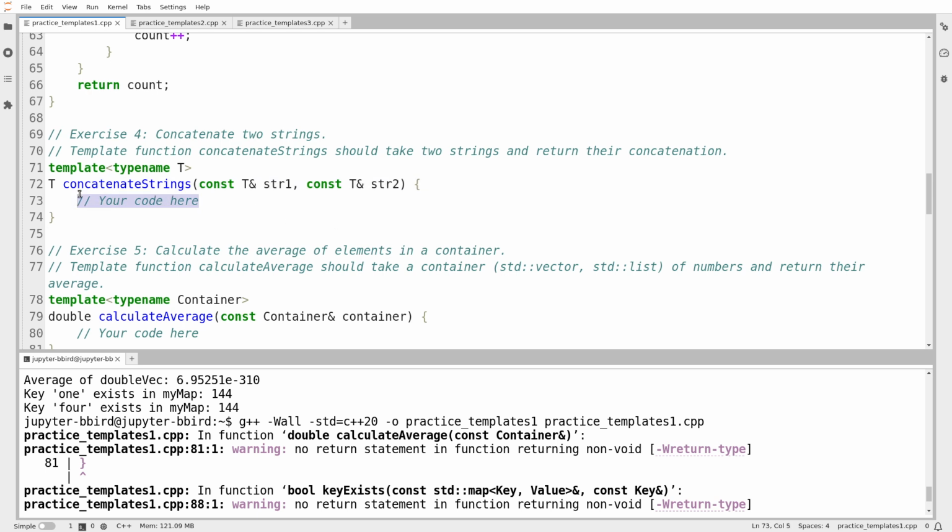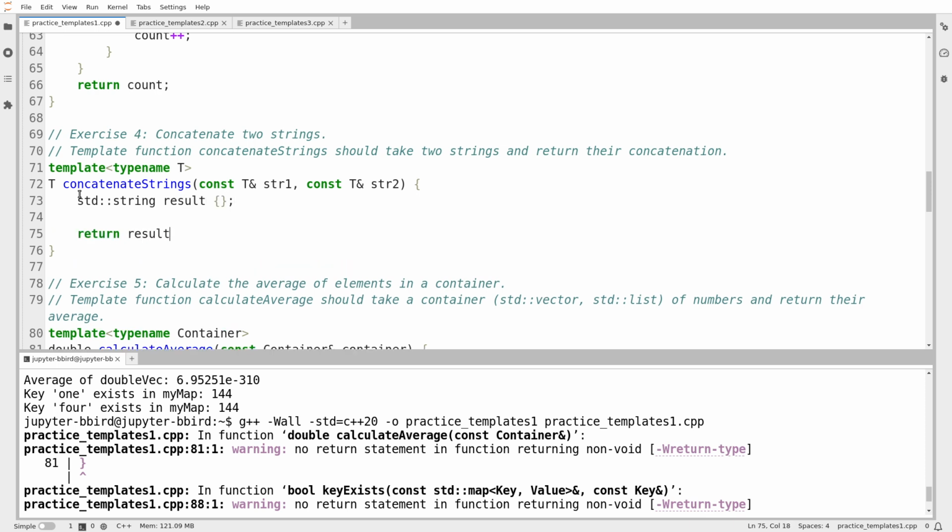Now, I guess I could make one concession here. I'm going to assume that my return type is std::string. So I'm going to call that result, and I'm going to return that. Oh, actually, no, that does tie my hands. If the return type has to be type T, and I'm saying that the result has type string, I'm assuming that T has type string. I've got no way around it.